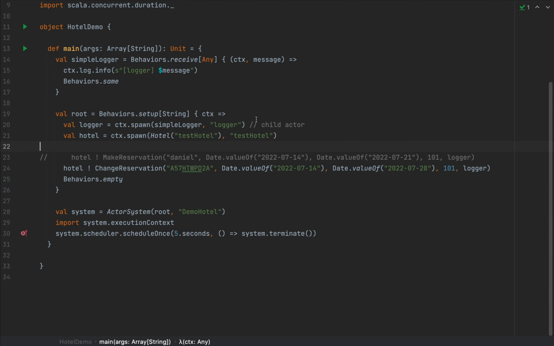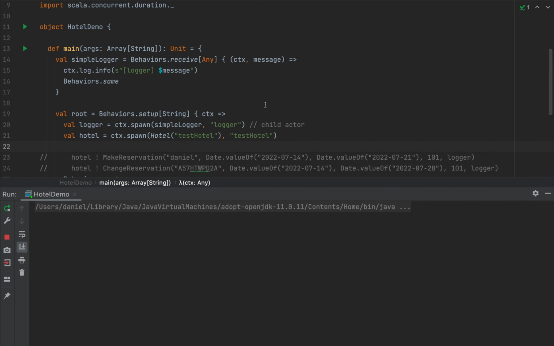Good. Let me go back to the application. Let me comment out the message that I sent because these events are already in Cassandra, and I should now see 2 state changes in my hotel actor.